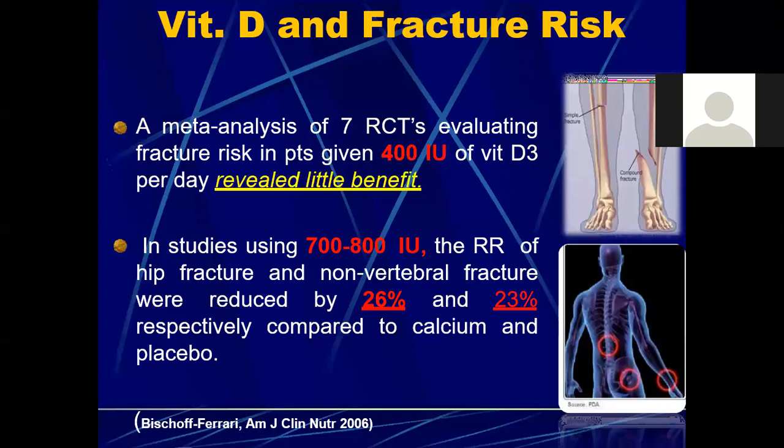In some other studies, 700 to 800 international units, which is a standard dose of vitamin D, was given, and it was seen that the relative risk of hip fracture and non-vertebral fractures was reduced by 26% and 23%. So this is telling you what the exact dose of vitamin D is. These are comparisons from different studies, in which patients were checked with lower doses, and some with the ideal dose, which we call the loading dose. So it was seen that 700 to 800 international units per day was the ideal dose.